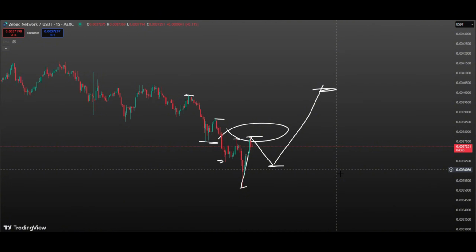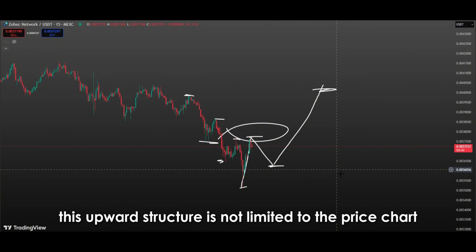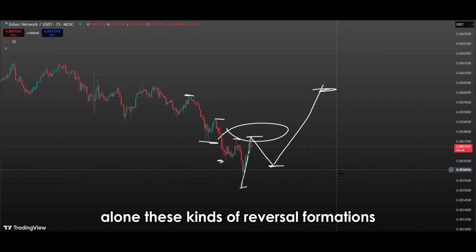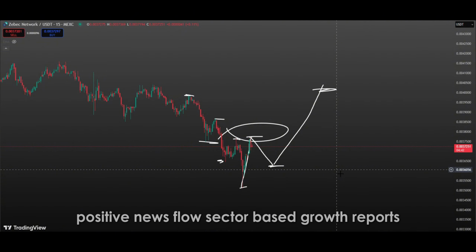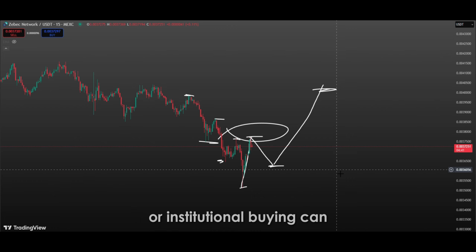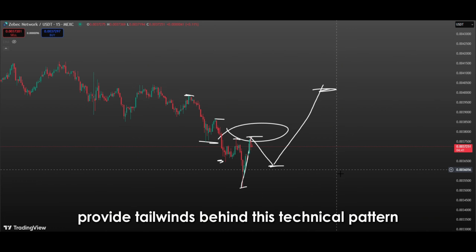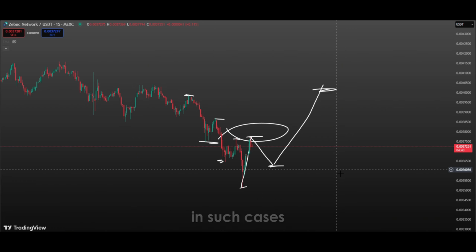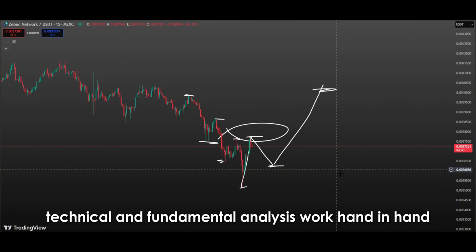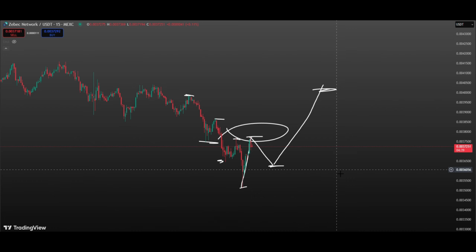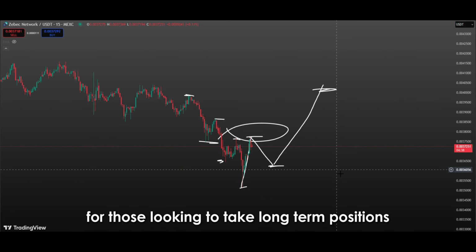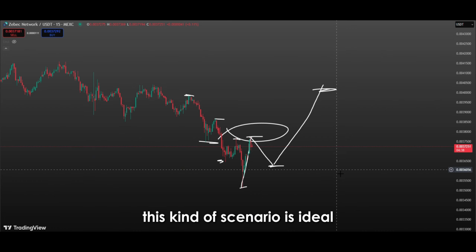Moreover, this upward structure is not limited to the price chart alone. These kinds of reversal formations are often supported by fundamental analysis as well. For example, positive news flow, sector-based growth reports, favorable economic indicators, or institutional buying can provide tailwinds behind this technical pattern. In such cases, technical and fundamental analysis work hand in hand to offer investors a more secure path. Especially for those looking to take long-term positions, this kind of scenario is ideal.